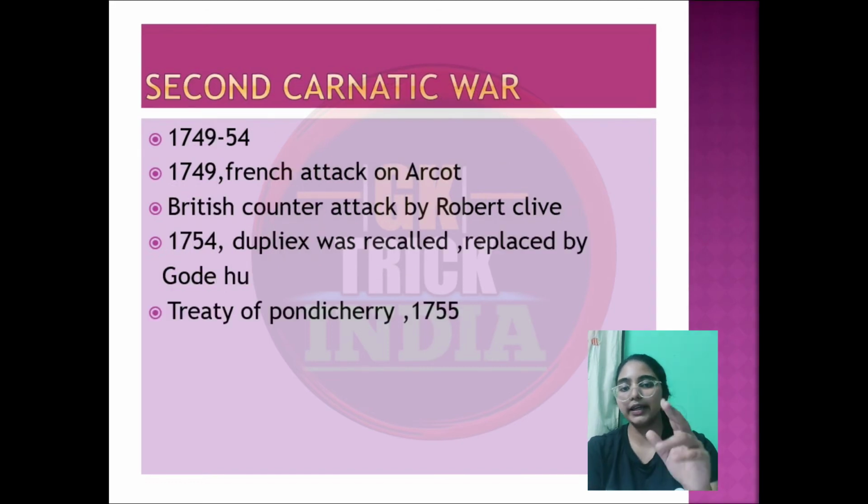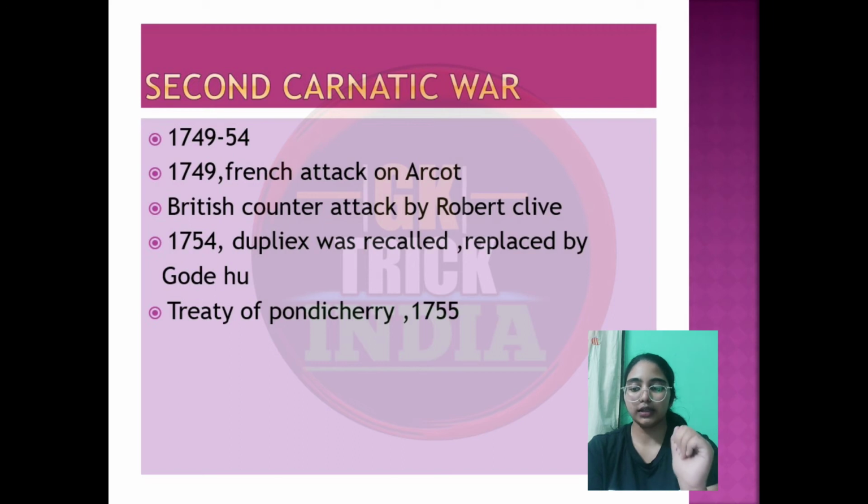Now, the Second Carnatic War, 1749 to 1754. I told you, their main method was war, treaty, war. This is what happened in the case of the Carnatic Wars. First, they led a war. They tried to take over Pondicherry of the French. It didn't happen. They lost, and so they signed a treaty called Aix-la-Chapelle, and then they came back with the Second Carnatic War, that is in 1749 to 1754.